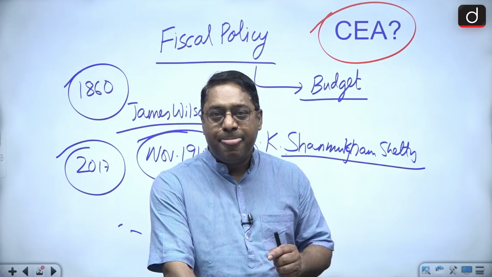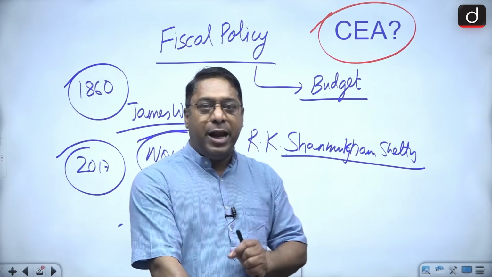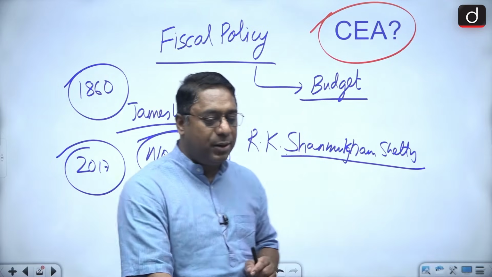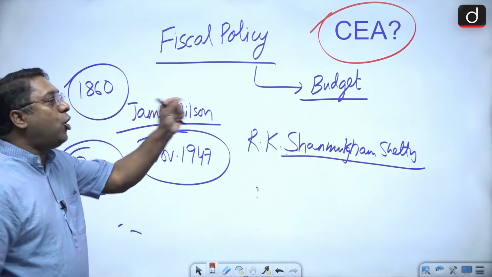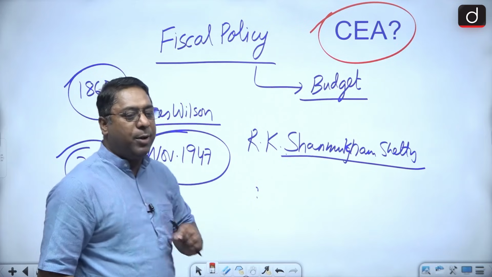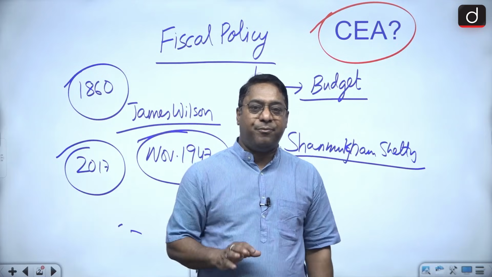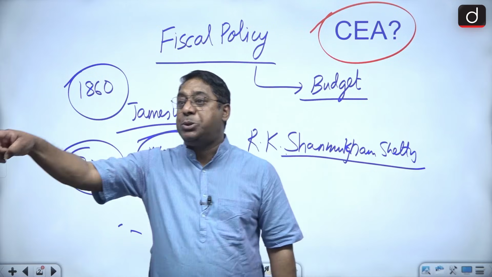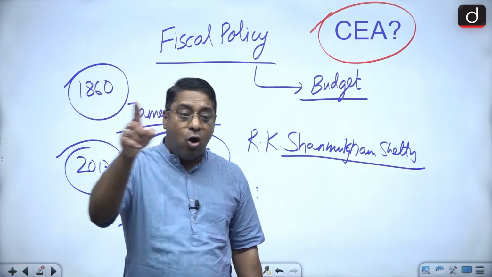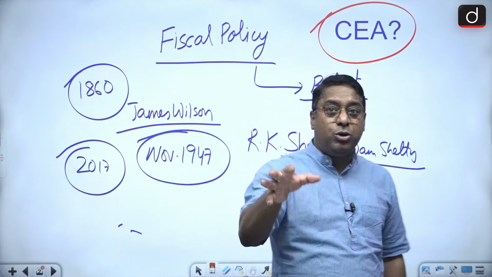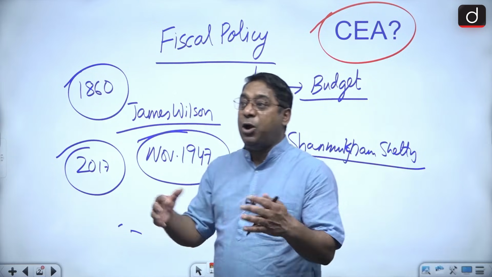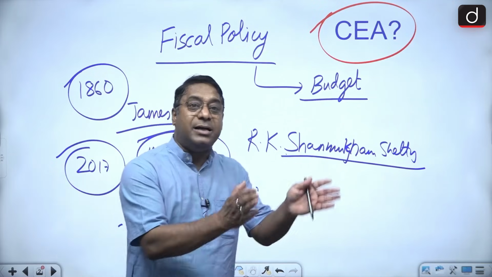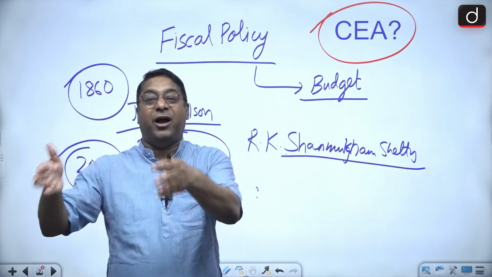So what I was telling, the economic survey is presented by whom? By the chief economic advisor. Now, all the documents related to the budget, they are prepared by a department, and that is the Department of Economic Affairs.